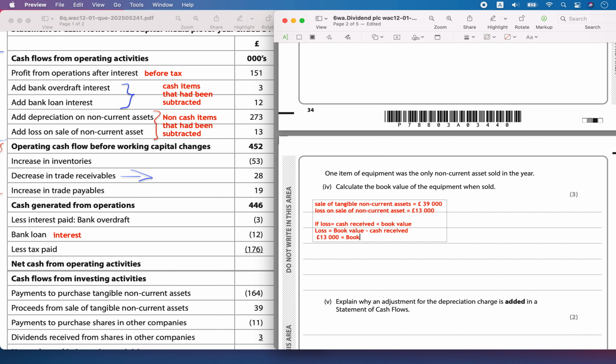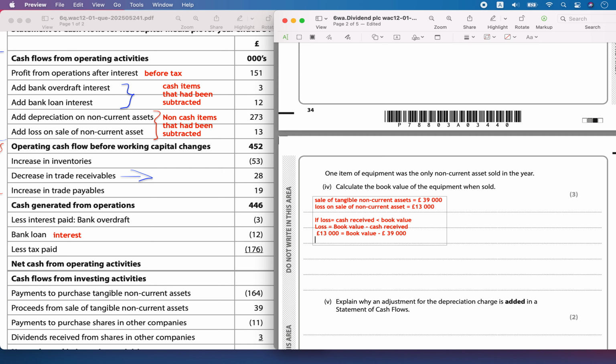We don't know the book value, we have to calculate it, minus the cash received of 39,000 pounds. So the book value will be equal to 39,000, and when I take the 13,000 to the other side it becomes positive.